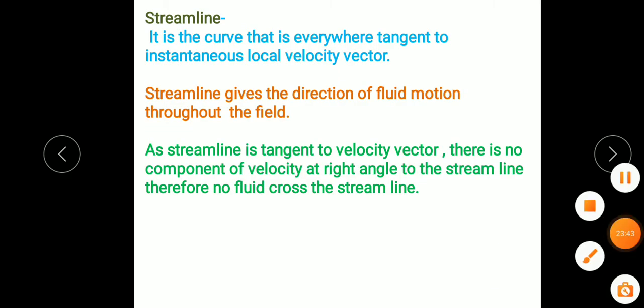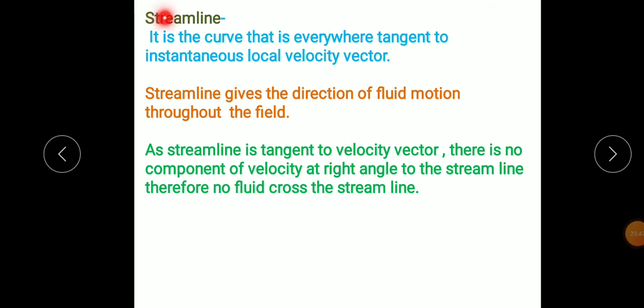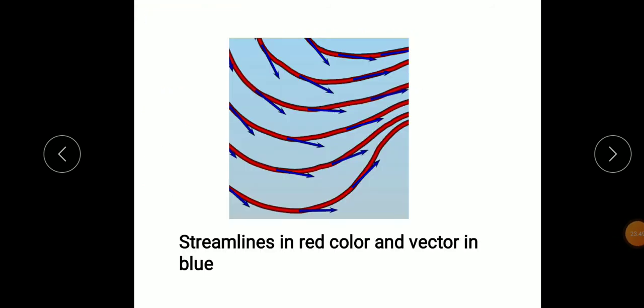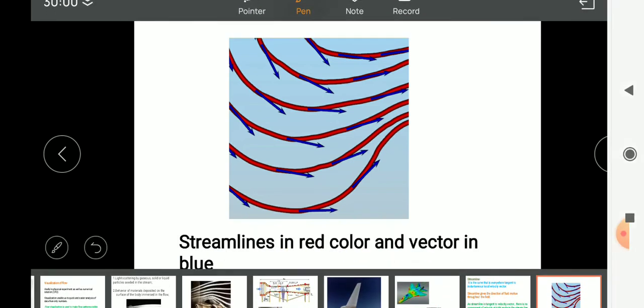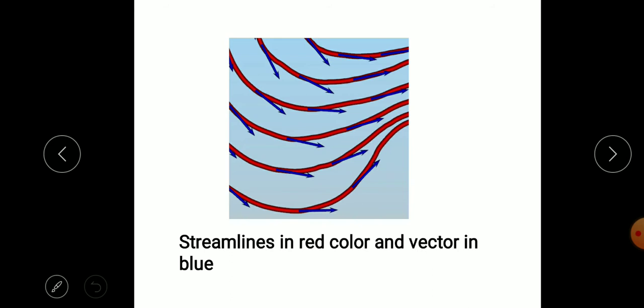We can see here the visualization, in which there are different concepts. One is the streamline. Suppose this is a fluid particle, and this is the velocity vector, meaning along that vector the flow direction is there.